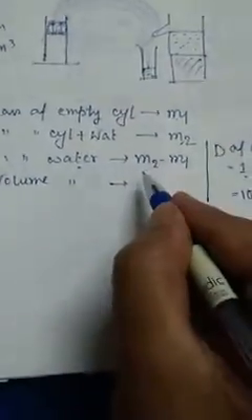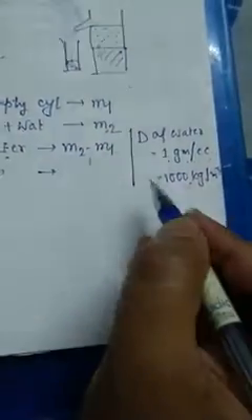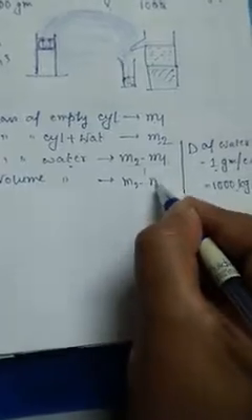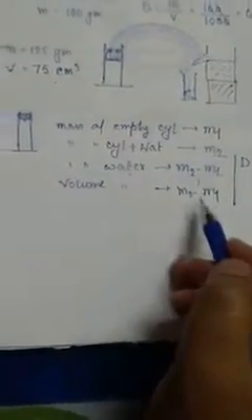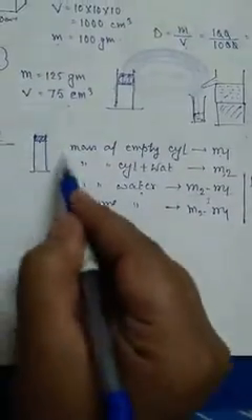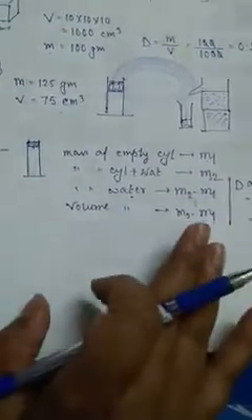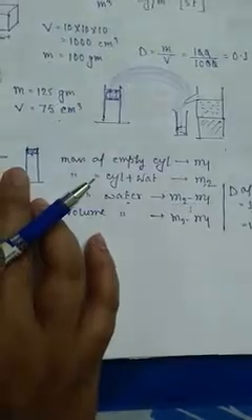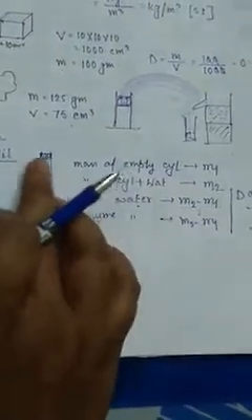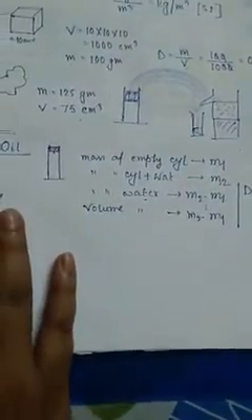So volume equals mass by density. Density is 1, so basically the volume of the water is also m2 minus m1. Okay, so the volume of the water means the volume of the cylinder. Is it right? The volume of the water means the volume of the cylinder, because the cylinder is full of water, so this will be the volume.